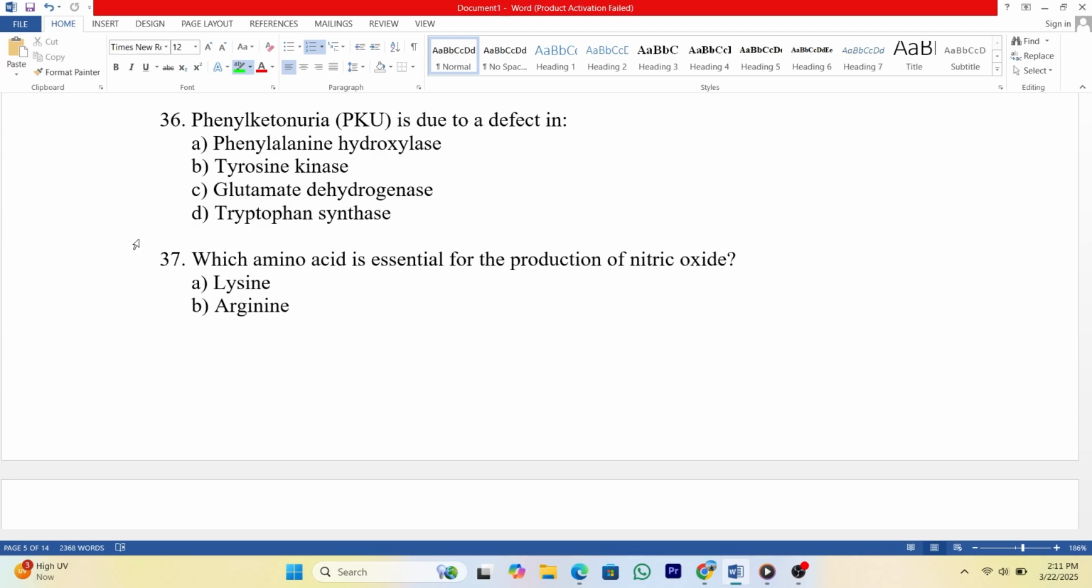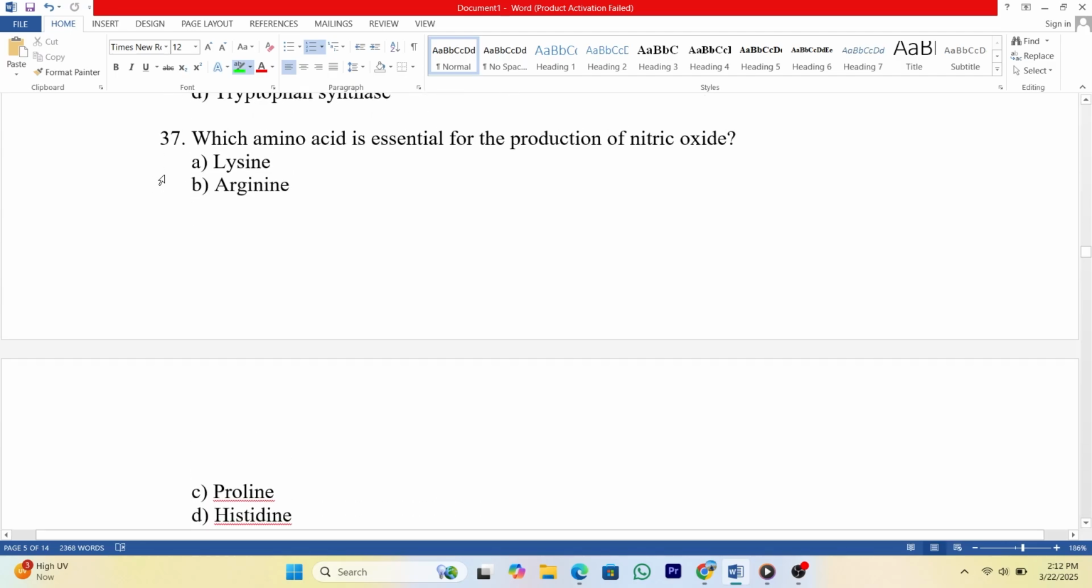A. Phenylalanine hydroxylase. B. Tyrosine kinase. C. Glutamate dehydrogenase. D. Tryptophan synthase. Answer A. 37. Which amino acid is essential for the production of nitric oxide? A. Lysine. B. Arginine. C. Proline. D. Histidine. Answer B.